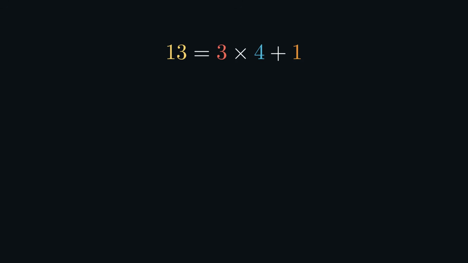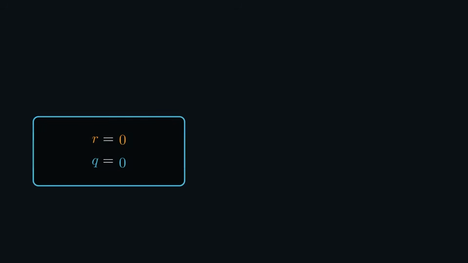Division with remainder hums on familiar ground. 13 is 3 times 4 plus 1. Feed it minus 13 and it stalls. Minus 13 is already below 0. Subtracting 3 only digs deeper.